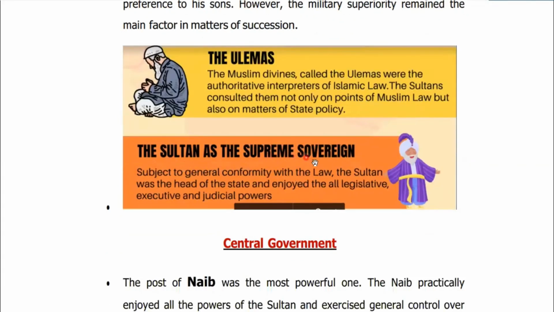The sultan was the supreme sovereign, subject to general conformity with the law. The sultan was the head of the state and enjoyed all the legislative, executive, and judicial powers. So there was no system of separation of powers like we have today in a democracy. It was the sultan only who enjoyed all the legislative, executive, and judicial power.